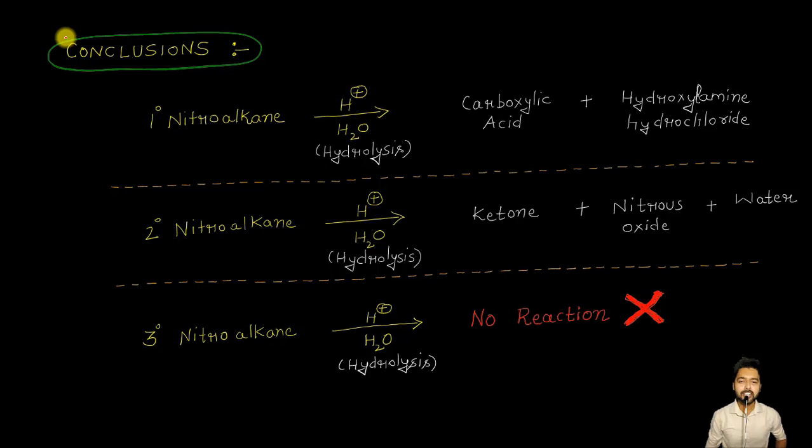On the other hand, a secondary nitroalkane will always give a molecule of ketone, N2O, that is nitrous oxide, and a molecule of water. Whereas tertiary nitroalkanes will not give any hydrolysis reaction because they do not contain any alpha hydrogen atom, such that tautomerism and the subsequent reactions are not possible in the case of tertiary nitroalkanes.